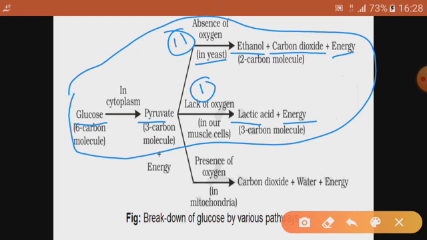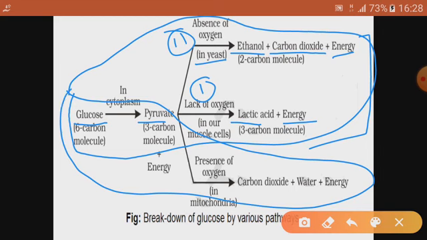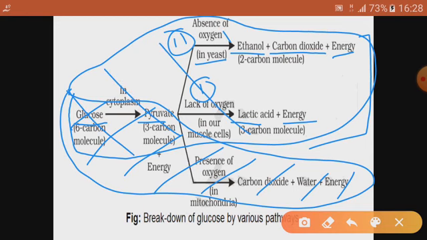Here in these two cases, because they are anaerobic type of respiration, a lesser amount of energy will be produced, and in this case, which is aerobic respiration, a lot of energy will be produced. So this one is aerobic respiration, and this whole is the example of anaerobic respiration. So, with this you can get a quick review of aerobic and anaerobic respiration.